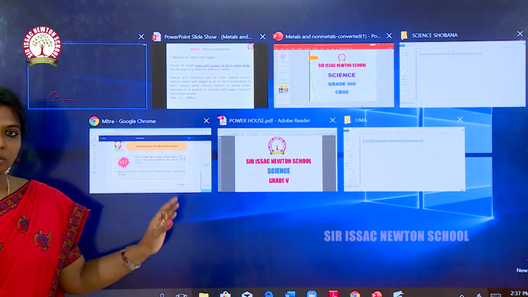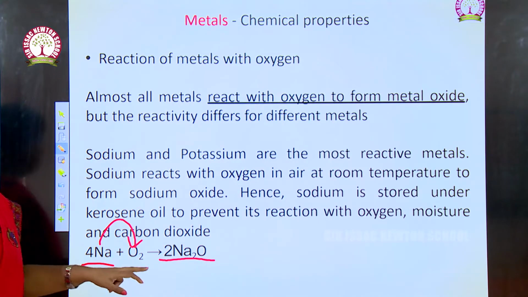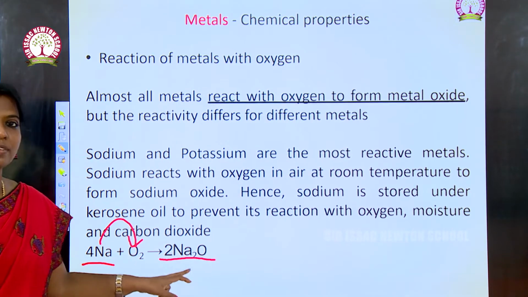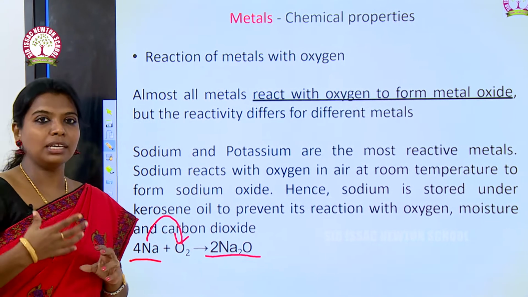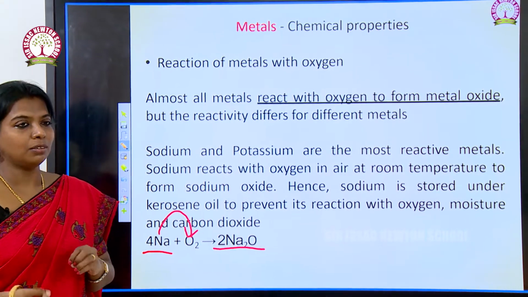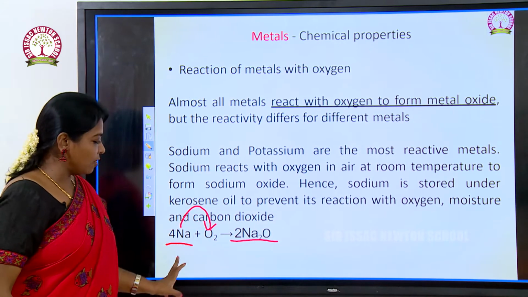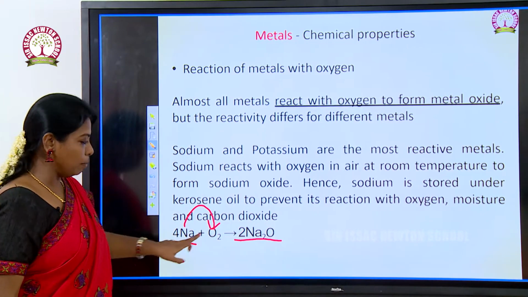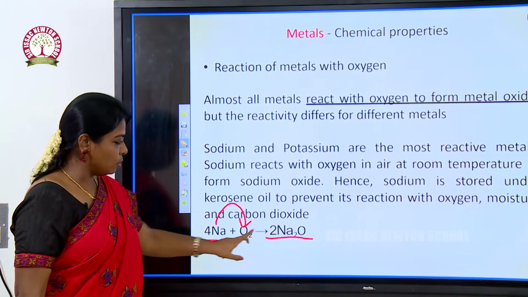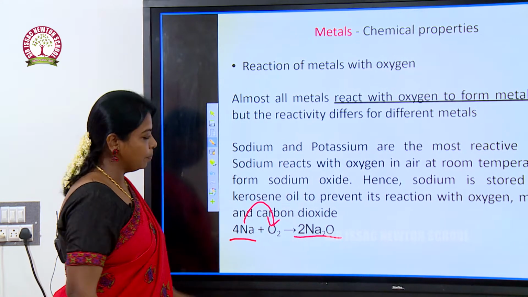It is a spontaneous reaction, and this reaction takes place at room temperature. It need not have any heating or vigorous heating or catalyst. Okay, it's just like that. Sodium reacts with oxygen to form sodium oxide, and the balancing is given here: 4 sodium and 2 oxygen.